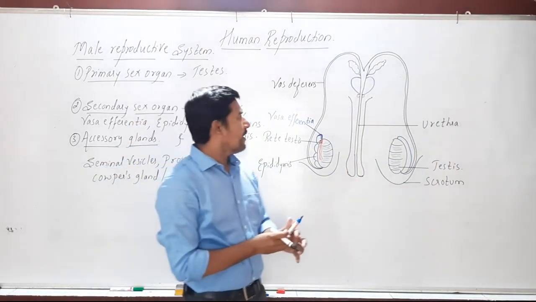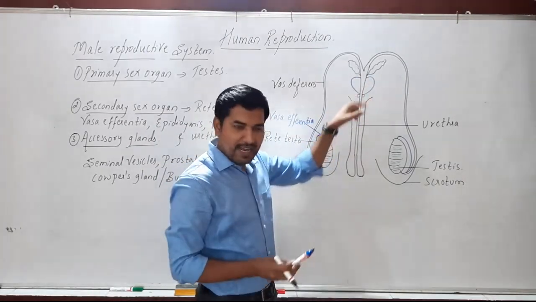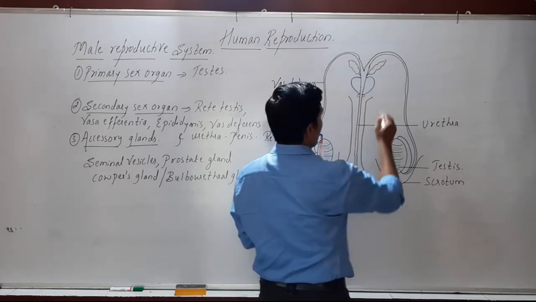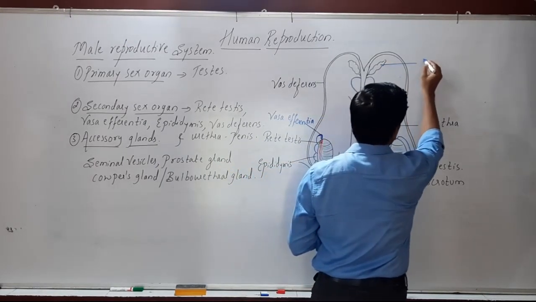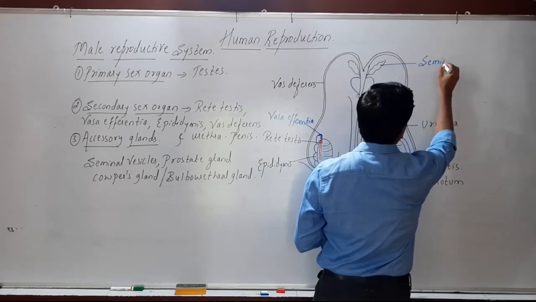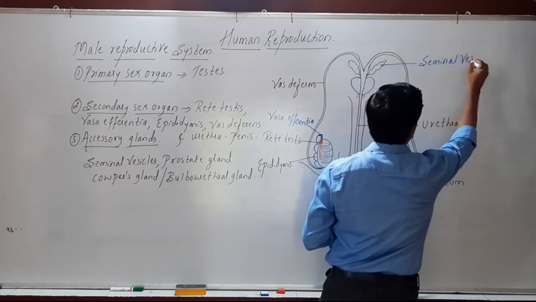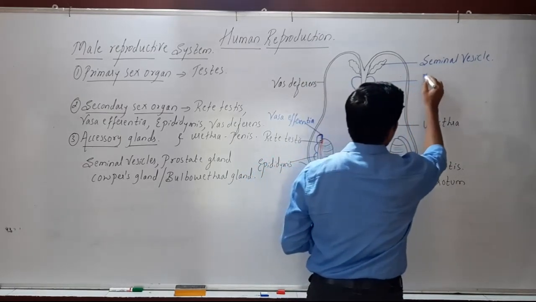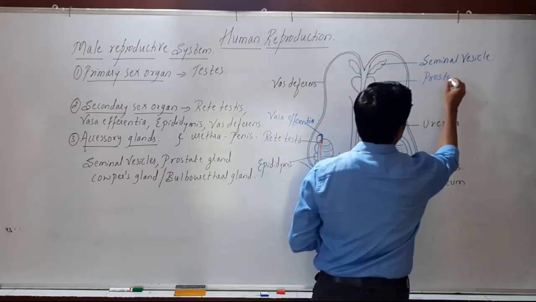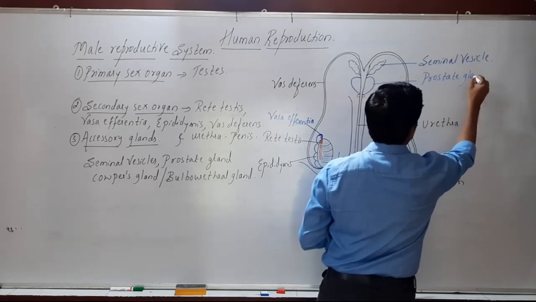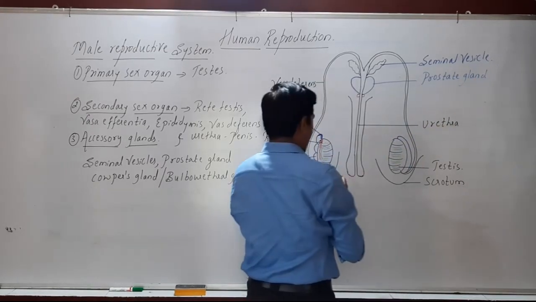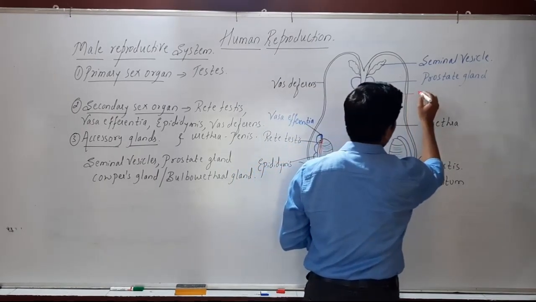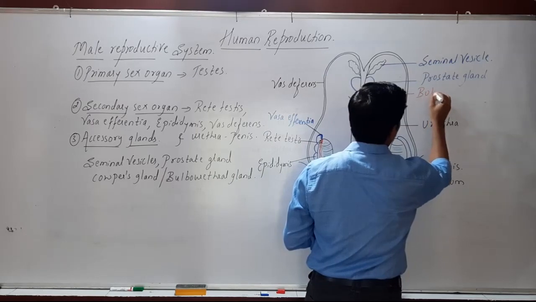Now, here we find certain glands. Out of these, this is called the seminal vesicle. This is the prostate gland. And the structure that we see here is called the bulbourethral gland.